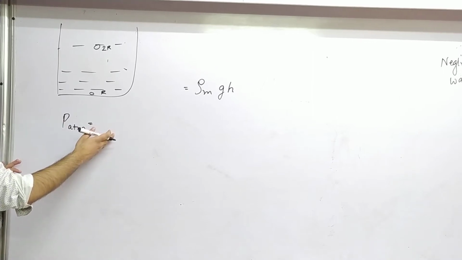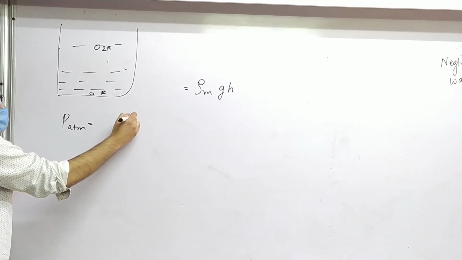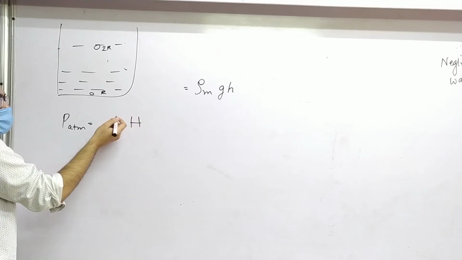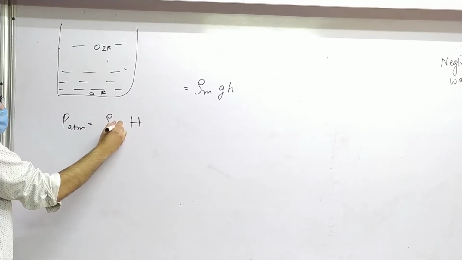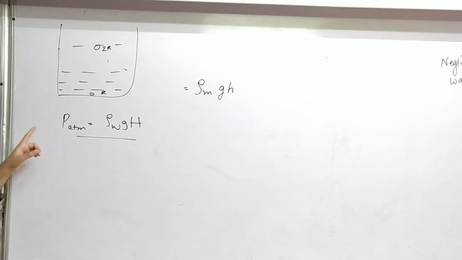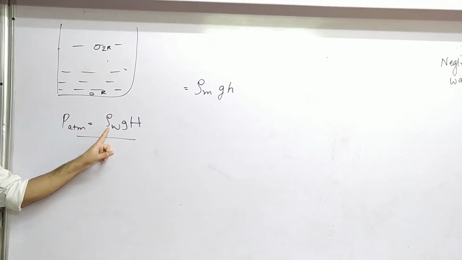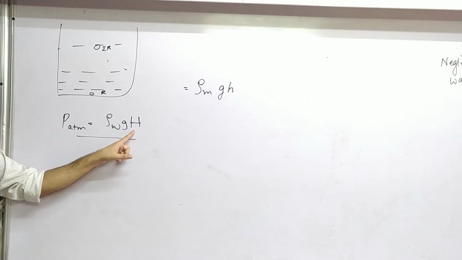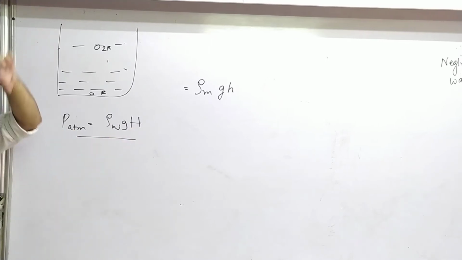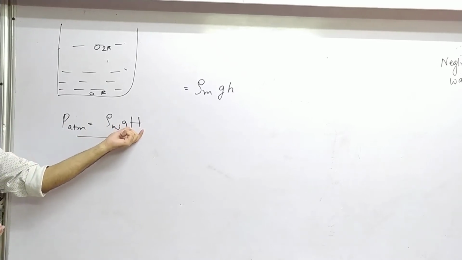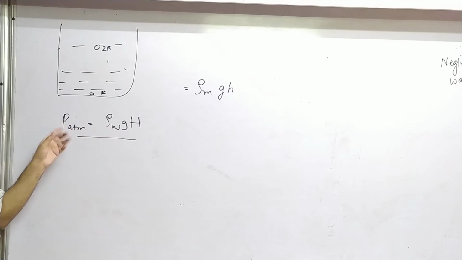Just like that, in this question it is given that atmospheric pressure is equal to the column height H, capital H, of what? Of which liquid? Water. Okay, did you understand this equation? Yes. This is given in the question in words, but we have to convert that to mathematics. So we just did it. Again this says that atmospheric pressure is equal to the water column of height h. Just like we write 760 mm of Hg, that means 760 mm of mercury applies that much pressure. Just like that, h height of water applies this much pressure, that is one atmosphere.